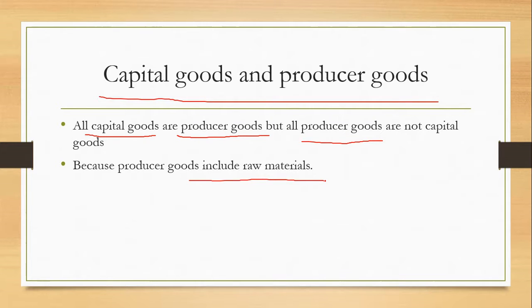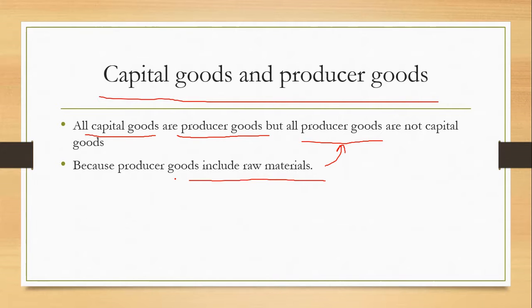Raw materials are basically intermediary goods. They are included in producer goods, but they are not a part of capital goods. That's why I'm saying producer goods include raw materials, which are not a part of capital goods.